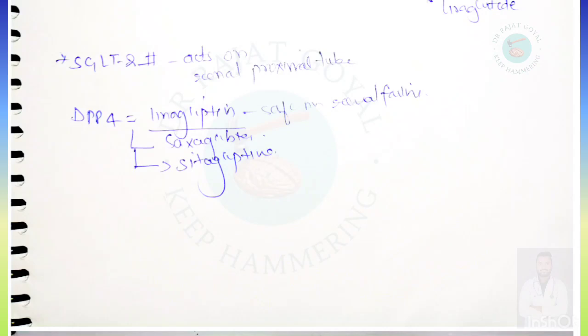DPP4 inhibitors are used, which are linagliptin, saxagliptin, and sitagliptin, out of which linagliptin can be used in renal failure. So linagliptin is safe in renal failure. This point has been asked many times in previous years.